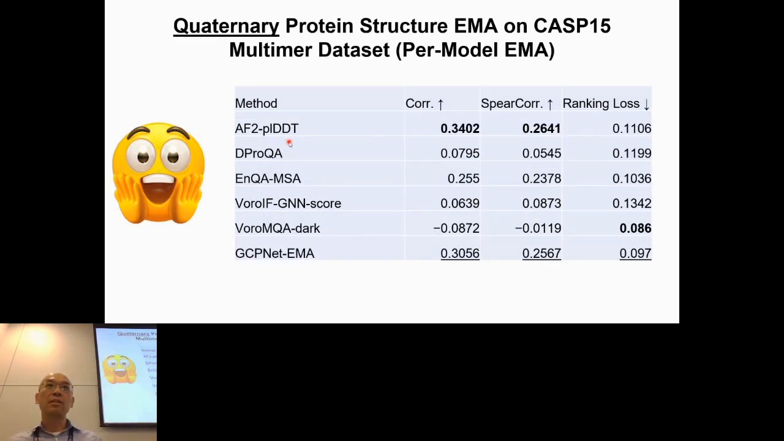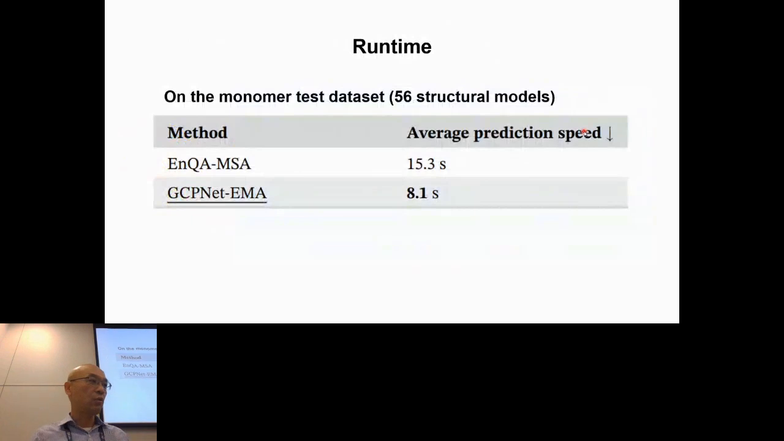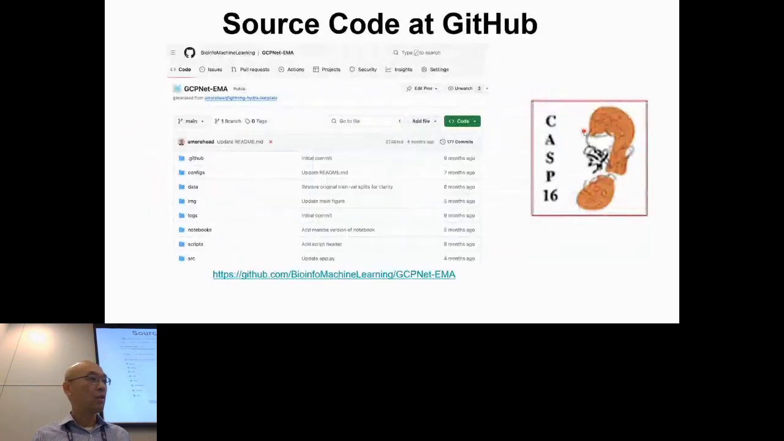Then on another multimer data set, this method, in terms of Pearson correlation and Spearman correlation, ranks a little lower than the original pLDDT score. So it's really very hard to beat the original pLDDT score in some cases. But in terms of ranking loss, just selecting models, it works better than the original pLDDT score produced by AlphaFold. Another advantage is the running time is very fast. Since I'm running out of time, we also released the source code at a website that you can use in your own quality assessment and to develop your own methods.